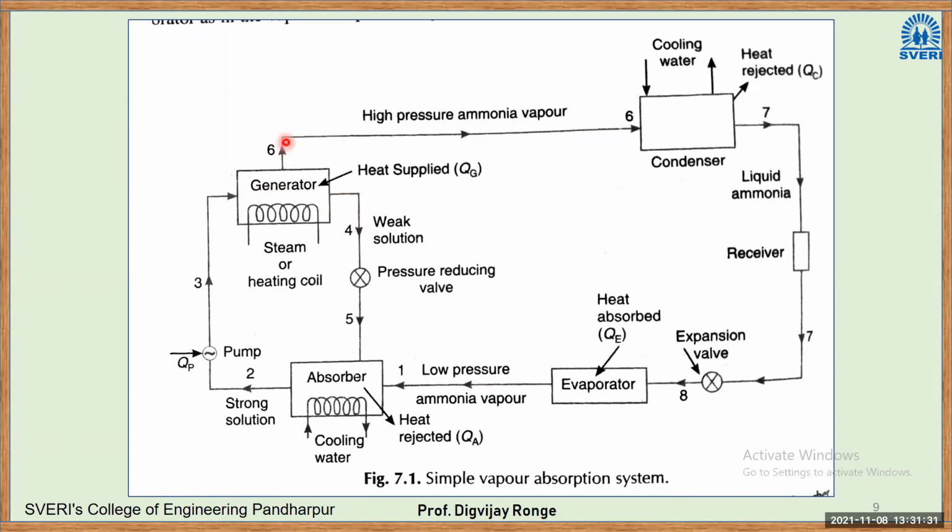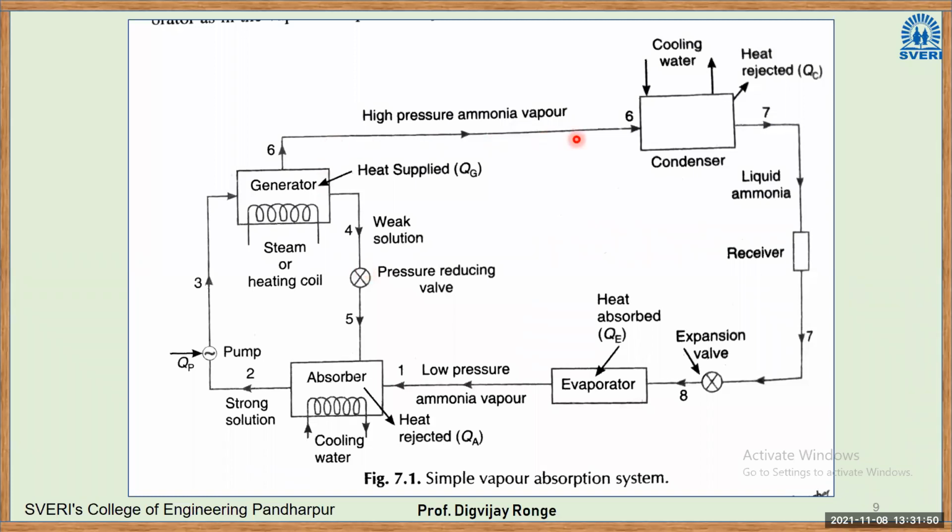So this piping will contain only ammonia. It has high pressure ammonia vapor, right? Again, I will repeat, the generator's function is to separate ammonia from water. Ammonia is separated through this piping and water is separated through this piping.